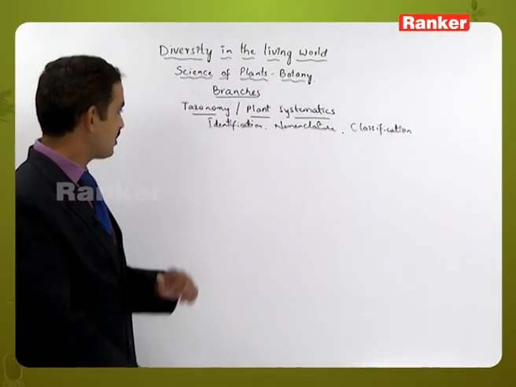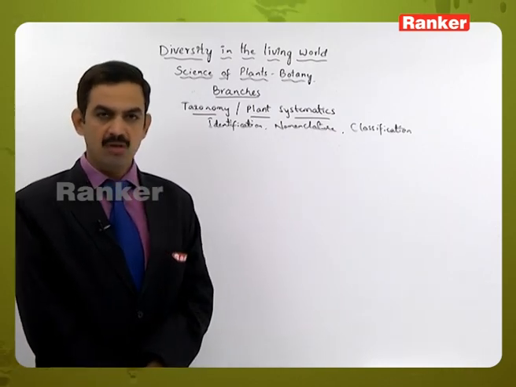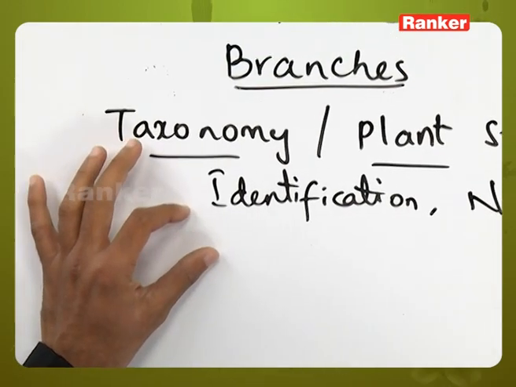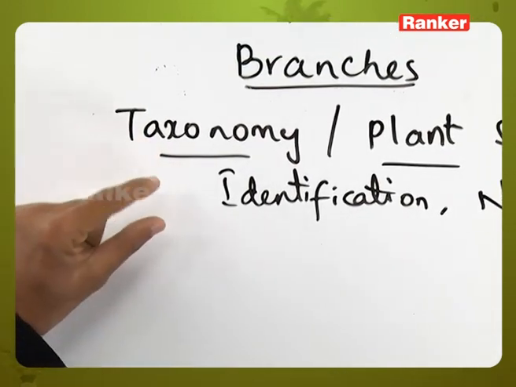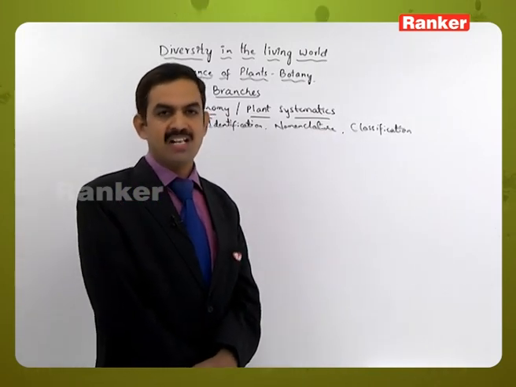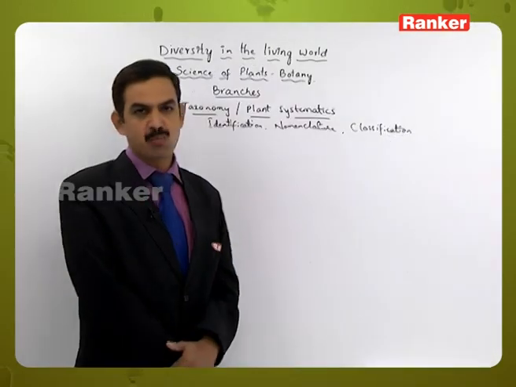Here the identification is done based on characterization; based on some particular characteristic features we identify the plant. For identification of the plants we might use different types of taxonomic aids, and after identification they will be given a specific name.